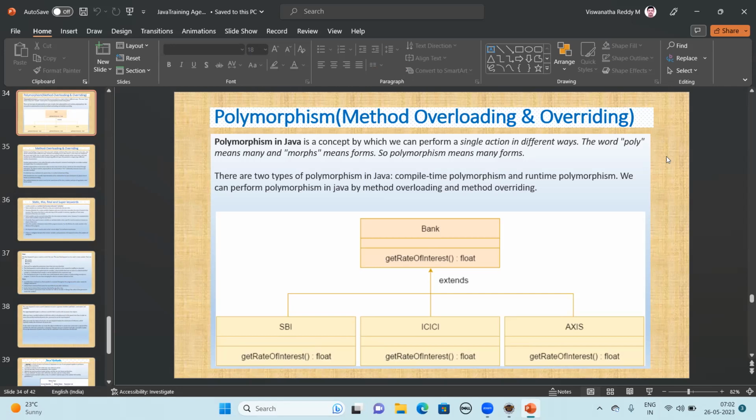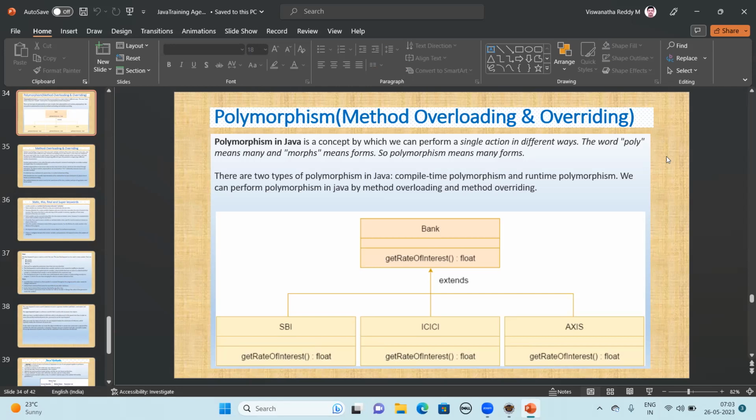Let's take one more real example. All are human beings, but a human being can act as an engineer, doctor, lawyer, driver, conductor, many things. All are humans only, but depending on their context and education, they go to that place. The first example is the best: a single person can act in different ways. Take a woman: a woman is a mother, a child, a teacher, an employee.